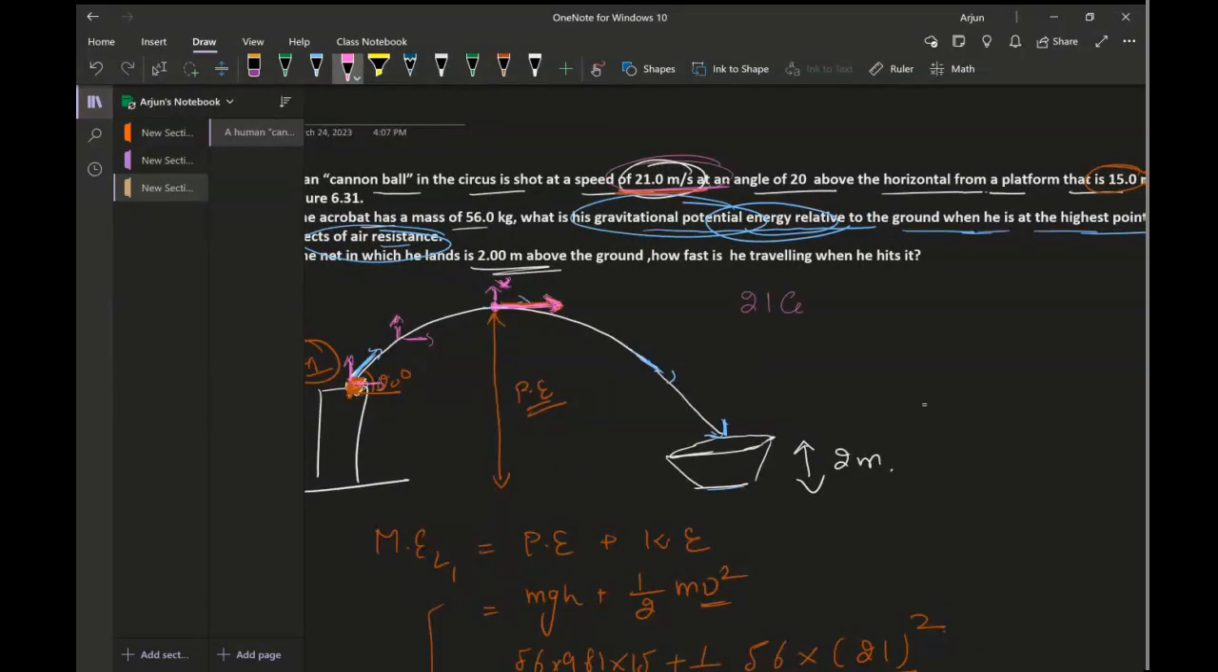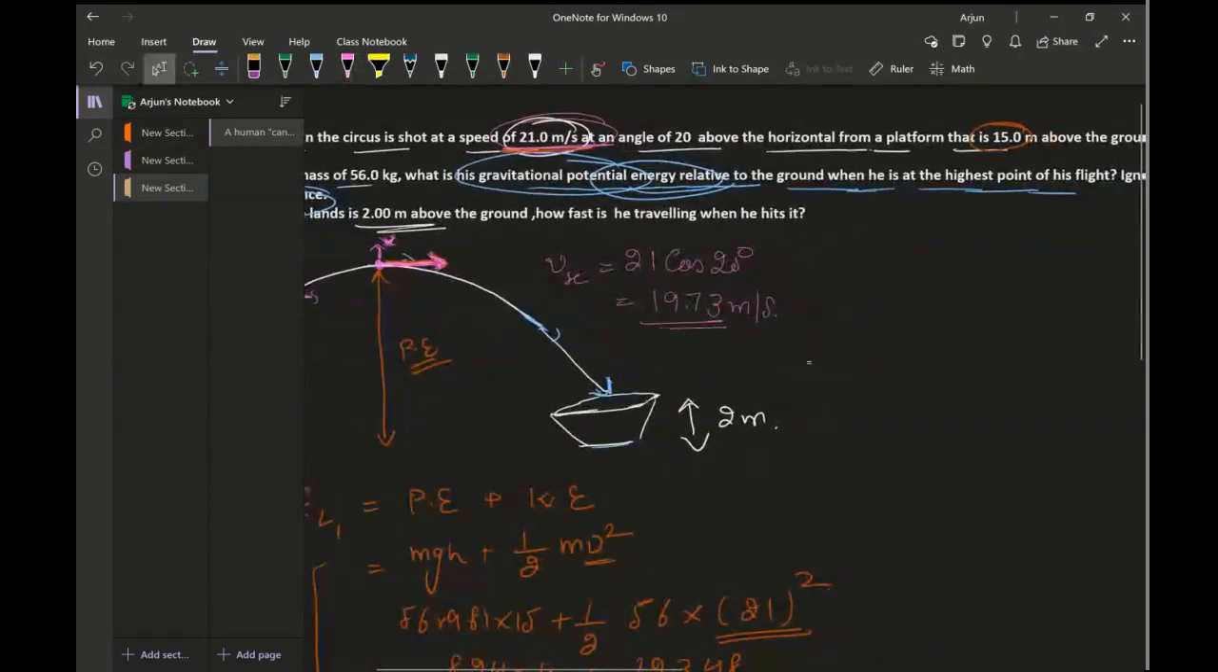So I have to consider only the horizontal component of this velocity. That will be 21 cos of 20 degrees. So I have to consider Vx. I'm going to do the calculations for that. 21 cos of 20 will be 19.73 meters per second. Now, that is the velocity on top.